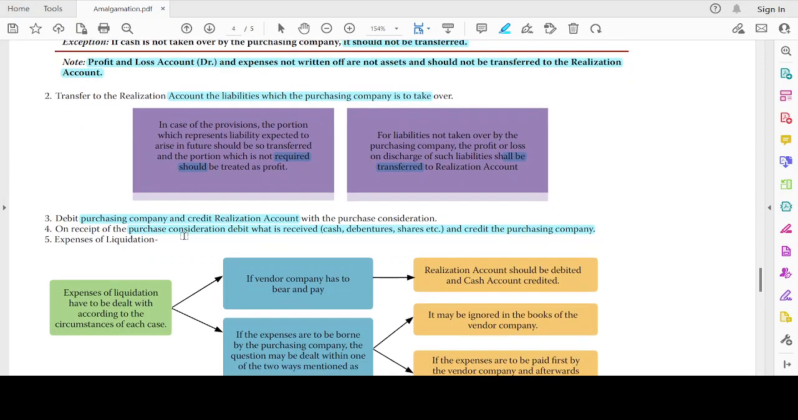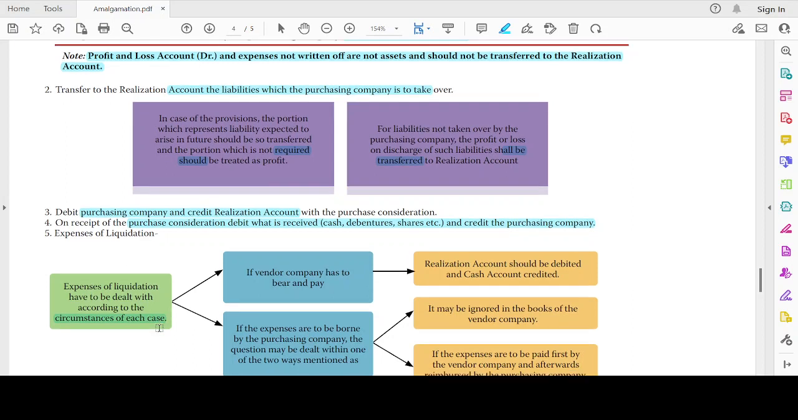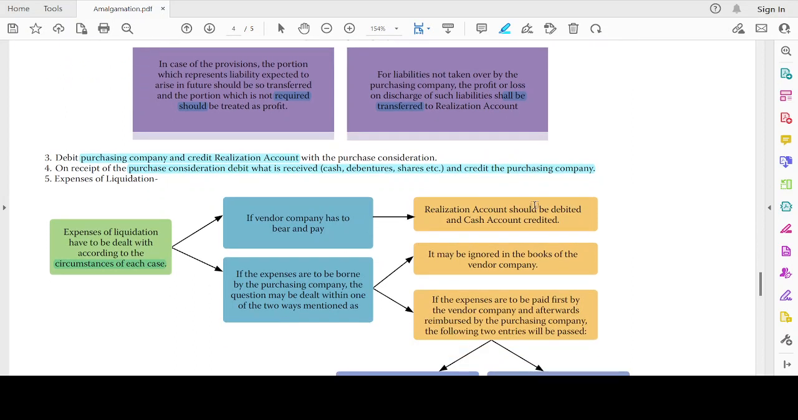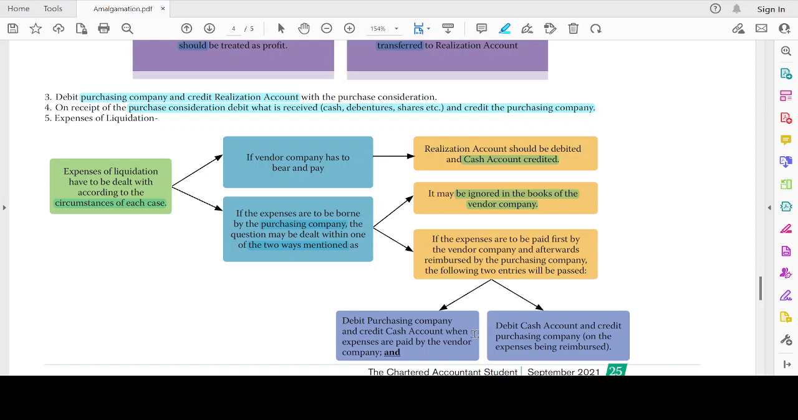Expenses of liquidation have to be dealt with according to each case; it differs on a case-by-case basis. If the vendor company has to bear and pay them, then the realization account should be debited and the cash account credited. If the expenses are to be borne by the purchasing company, the question may be dealt with in one of two ways as mentioned. It may be ignored in the books of the vendor company. If expenses are to be paid first by the vendor company and afterwards reimbursed by the purchasing company, the following two entries will be passed.